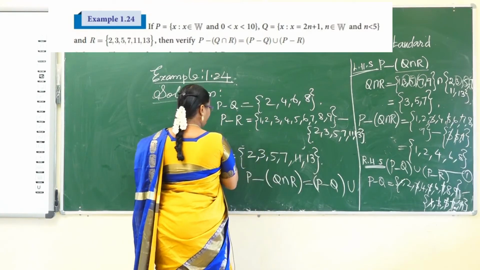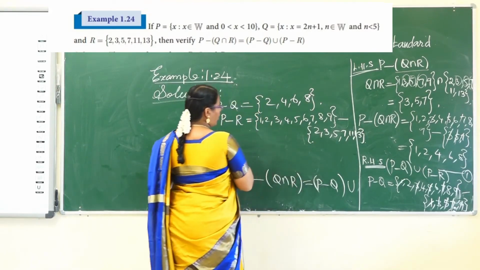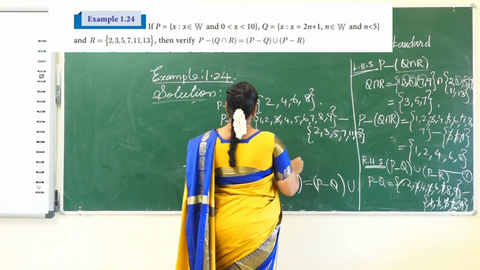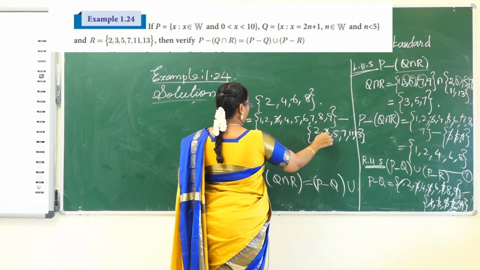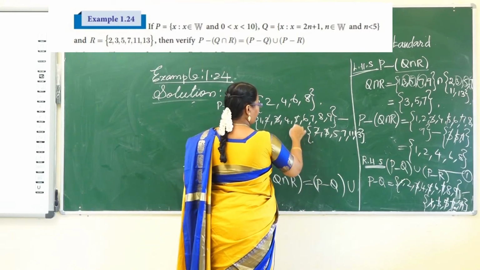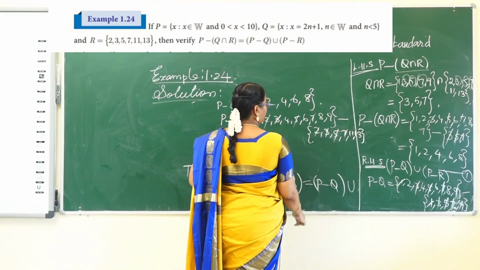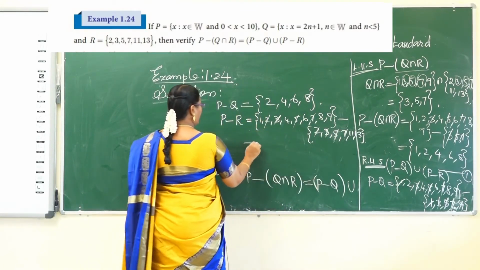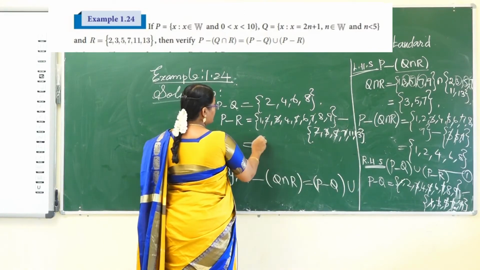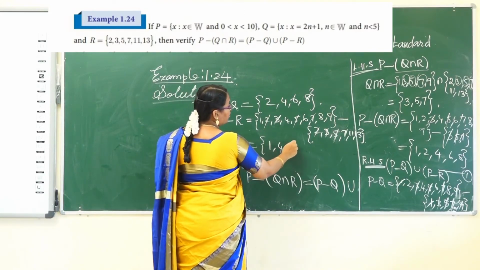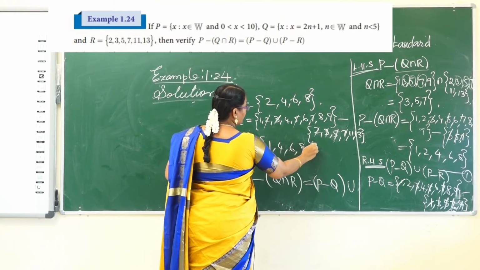First cancel the common ones from both sets P and R: 3, 2, 5, 7. That's it. So the remaining elements in set P are 1, 4, 6, 8, 9.